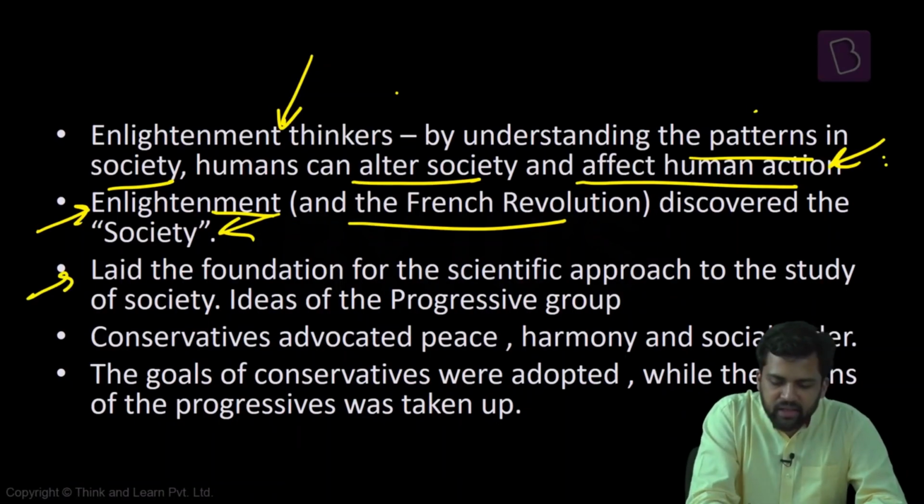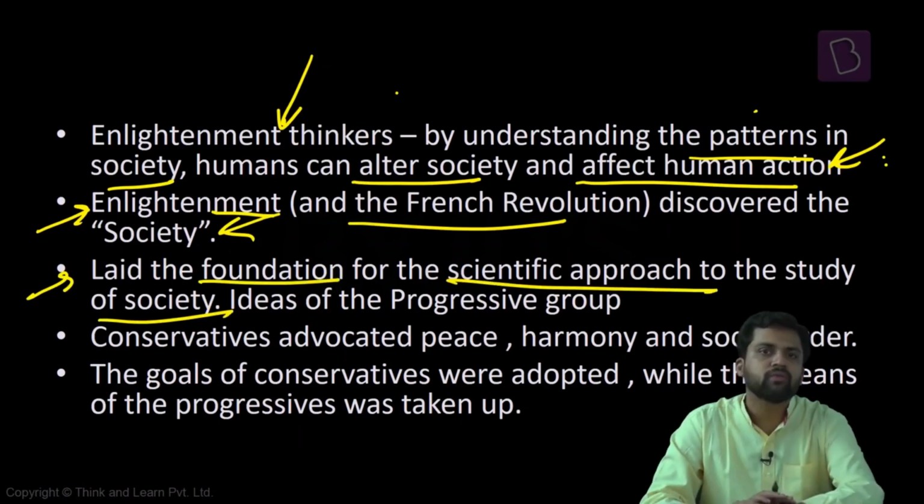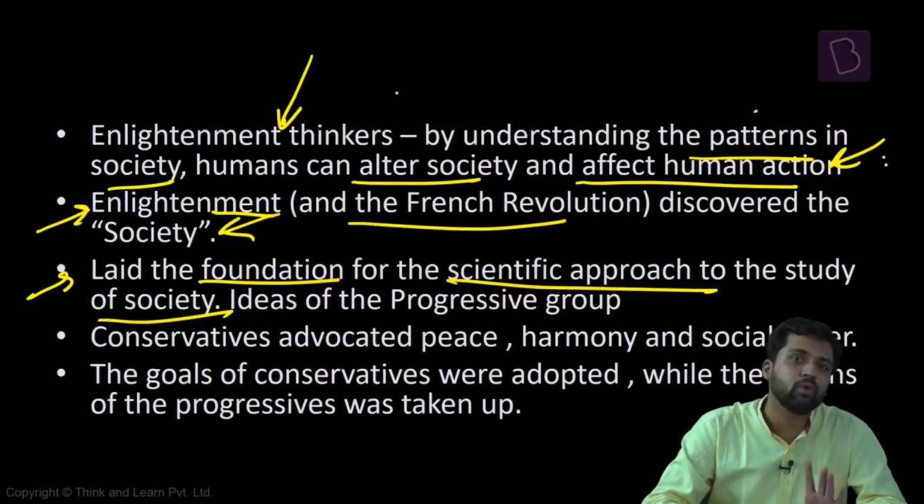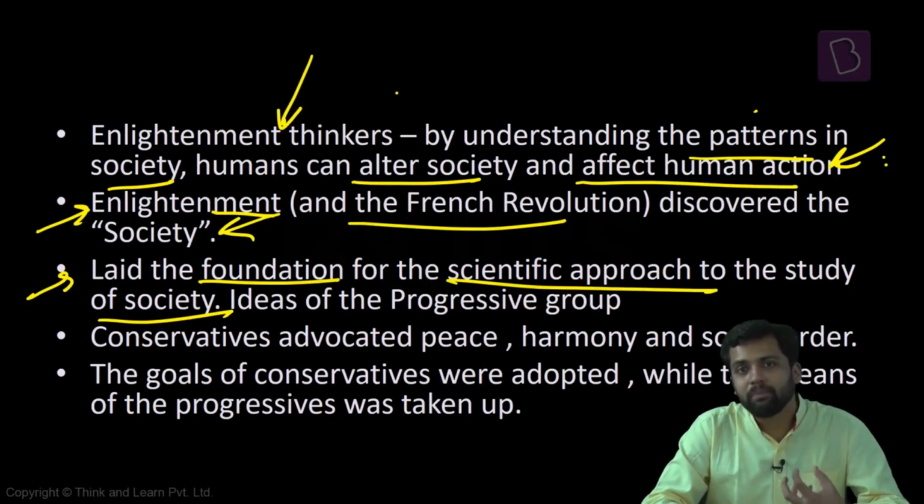Now, enlightenment is laying the foundation for the scientific approach to the study of society. At this point of time, you are realizing that there are different scientific developments. If you are discovering physical laws, you are able to control different physical phenomena. If laws in physics, chemistry, biology can control processes concerning these disciplines, we can also control society if we are able to discover the social laws. And once we have discovered social laws, we can predict the future, and we can also control the society.